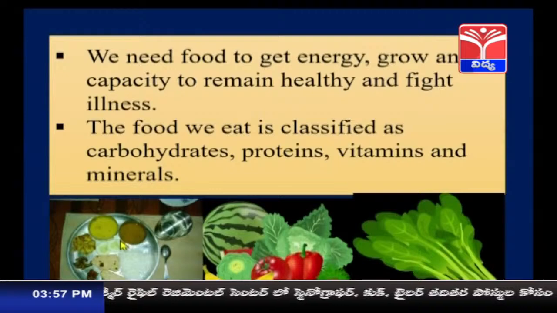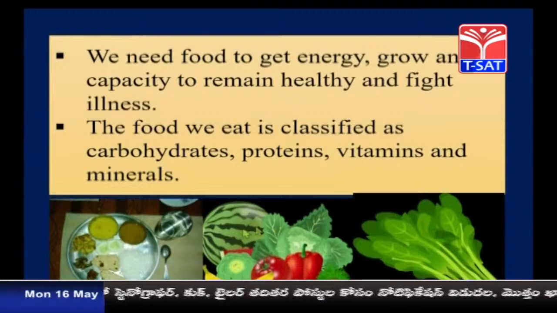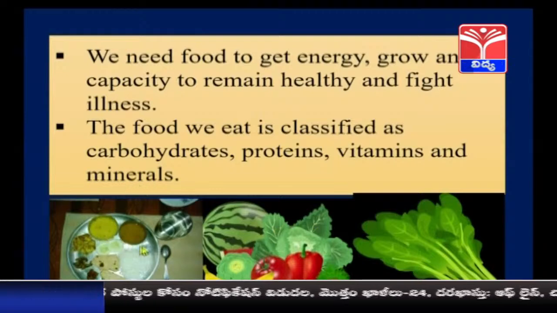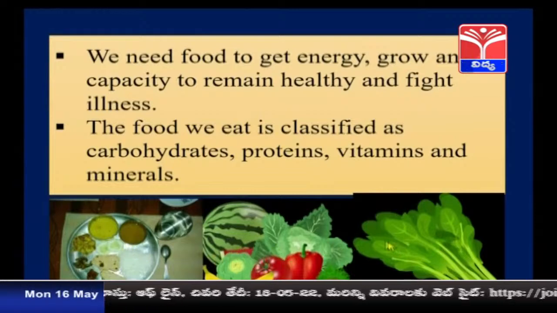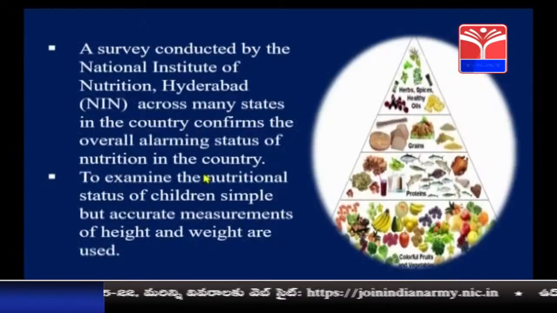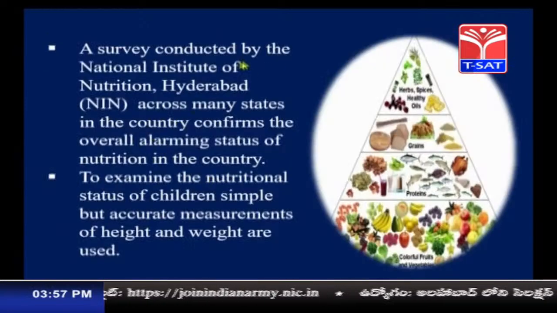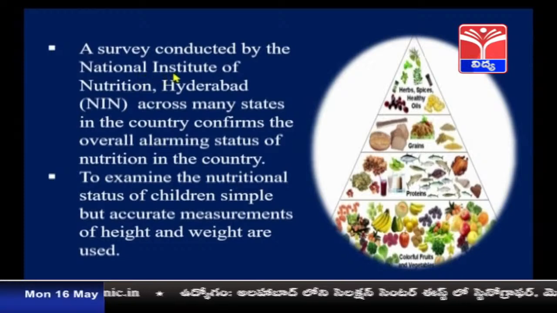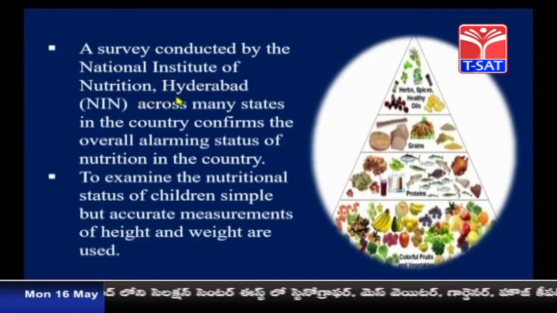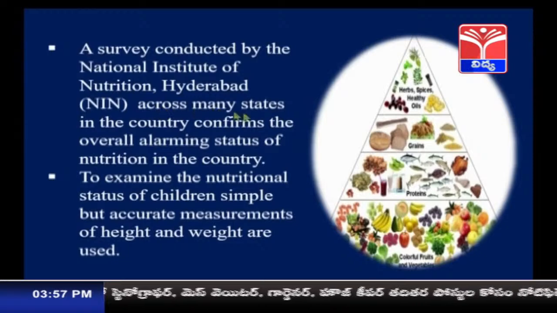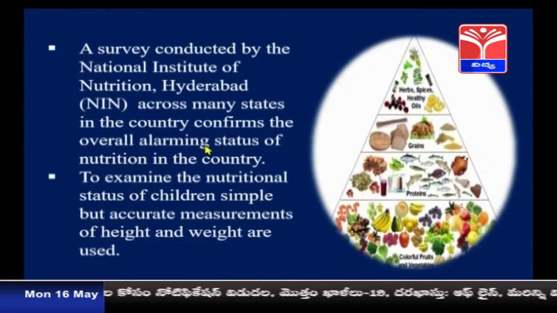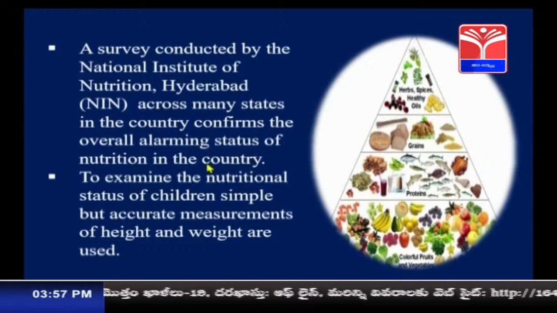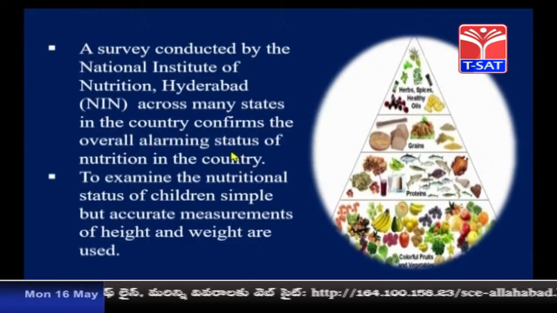We get the proteins from the dal, carbohydrates from rice and wheat, vitamins from the fruits and minerals from the leafy vegetables. So, a survey was conducted by NIN, that is National Institute of Nutrition, which is located at Hyderabad. Across many states this survey was conducted and it has confirmed the alarming situation of nutrition in the entire country. Though the schemes are being implemented, the situation is alarming.